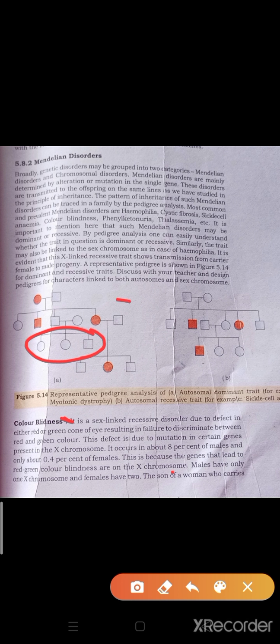But in case of an infected girl, if the infected girl marries a normal boy, there is a possibility that it is carried by the female, and you can see that each and every time the female is affected by this. Okay, so this is one kind of disorder shown by the pedigree analysis. In the second case you can see the recessive trait, autosomal recessive trait. It's about the dominant trait. So a dominant trait can be visible in each generation, you can see it very easily.